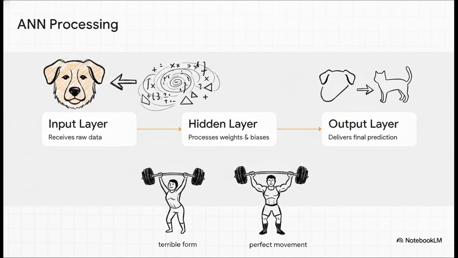Now, what happens if the machine messes up and calls the dog a cat? The hidden layer actually fixes its errors via a process called backpropagation. Think of it kind of like going to the gym. You start with terrible form, but after making a mistake, you physically adjust the weights on your bar. The neural network does the exact same thing, mathematically tweaking the weights or the importance of different data points across thousands of connections until it finally learns the perfect prediction.